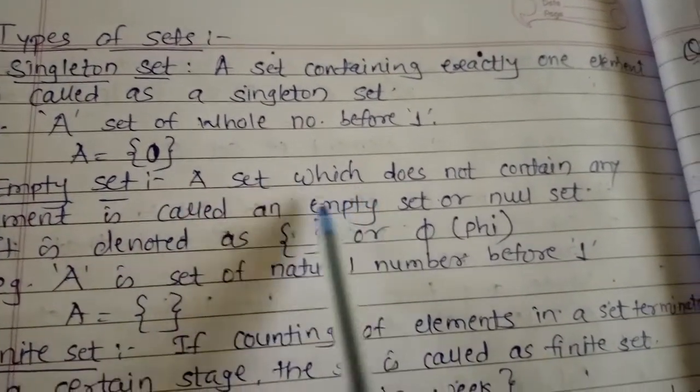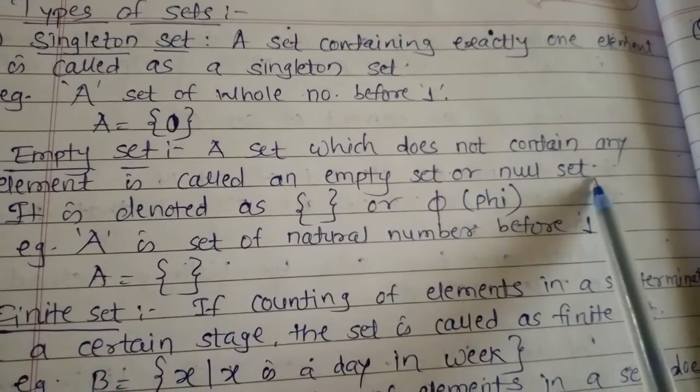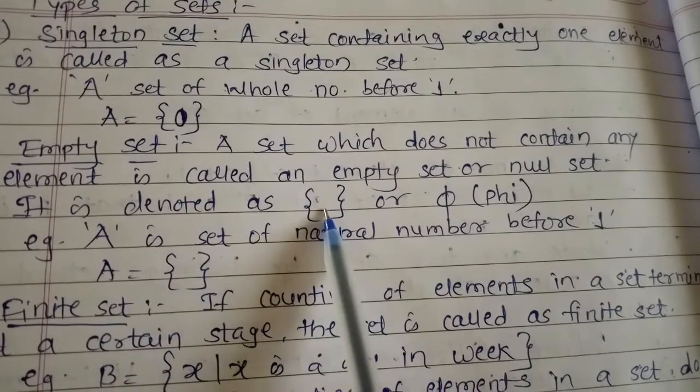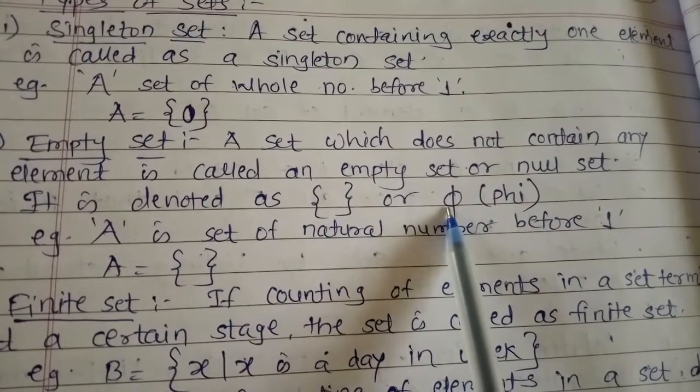Next one is the empty set. A set which does not contain any element is called an empty set, or it is also called a null set. It is denoted by empty curly brackets, or it is denoted by phi. This symbol is called phi.